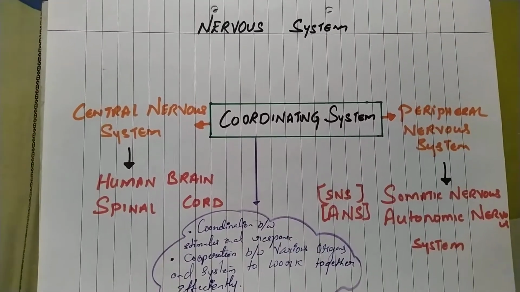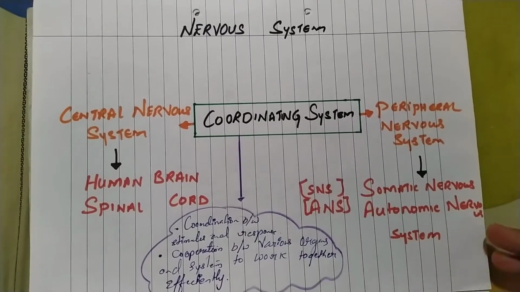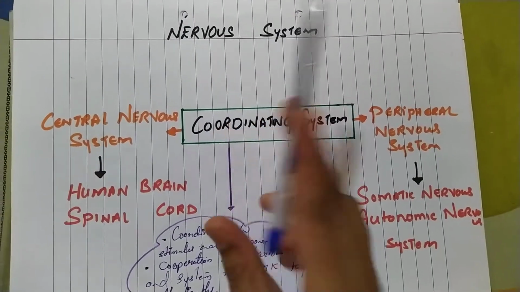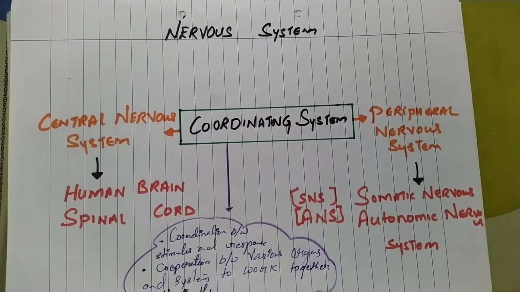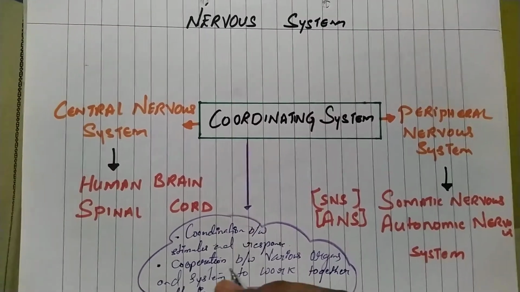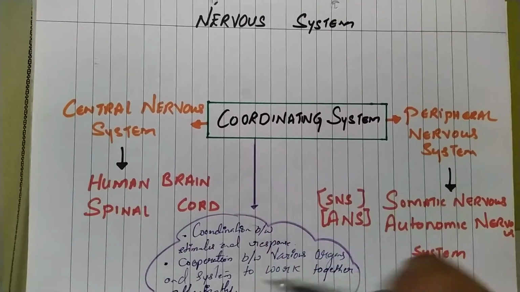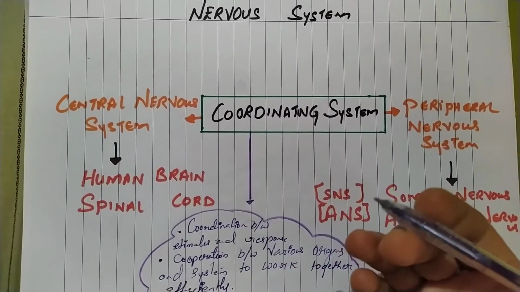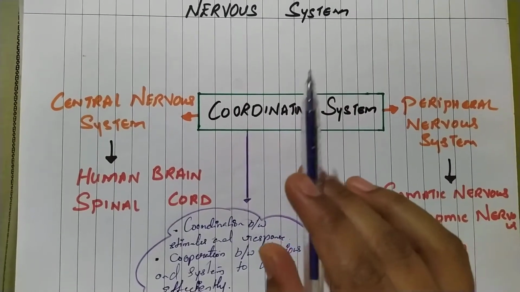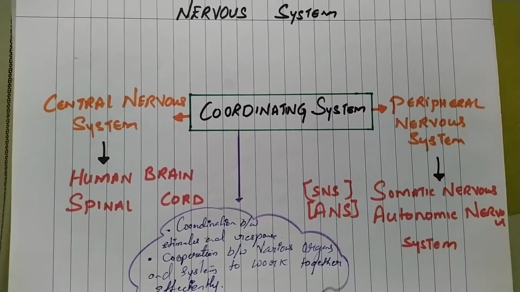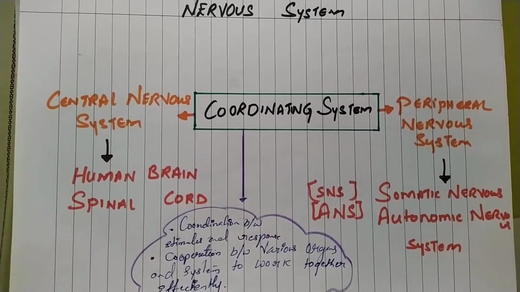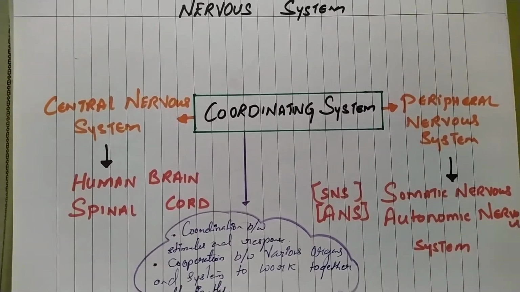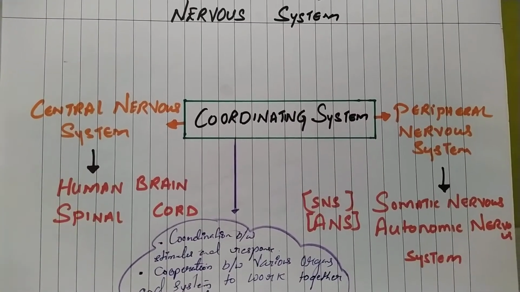So let's not waste the time and start with our class, nervous system. As the name itself indicates, nervous, that means all the living organisms have the ability to detect changes in the external as well as the internal environment of our body and to react appropriately to these changes. So that ability of an organism is called irritability, and the changes in the environment are called the stimuli, and the organs that detect them are called the receptors, which we have studied in the previous chapter, such as sense organs.